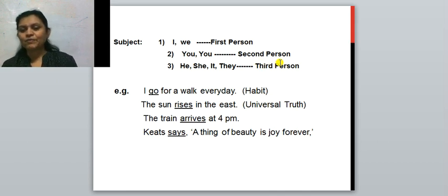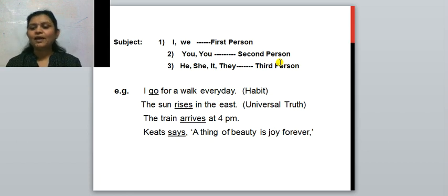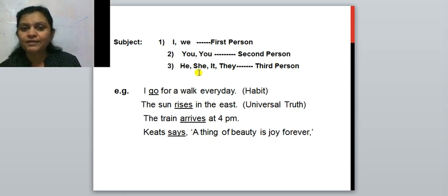Second person means what? Spoken to. And third, he, she, it and they. These are the third person pronouns, means spoken about; we talk about them. He, she and it are the third person singular pronouns.